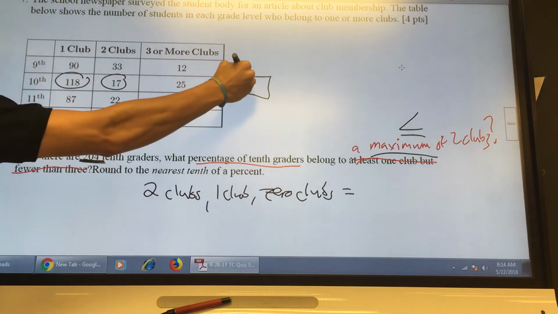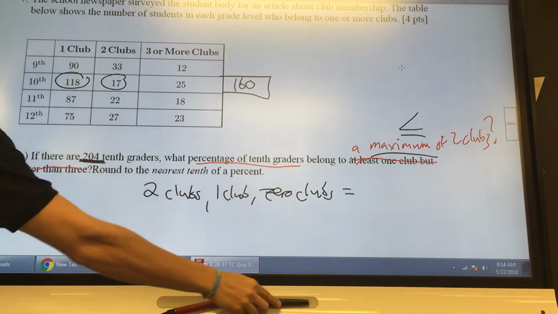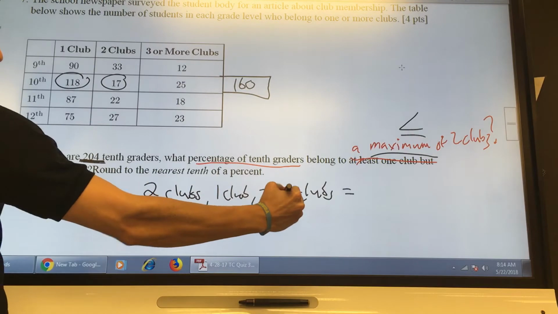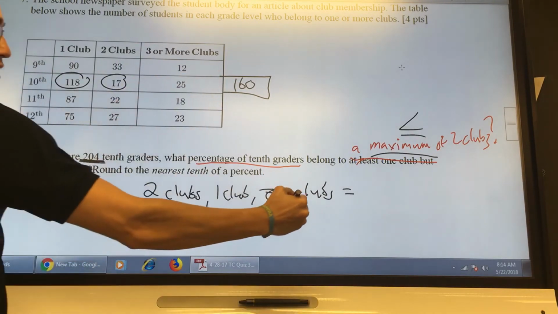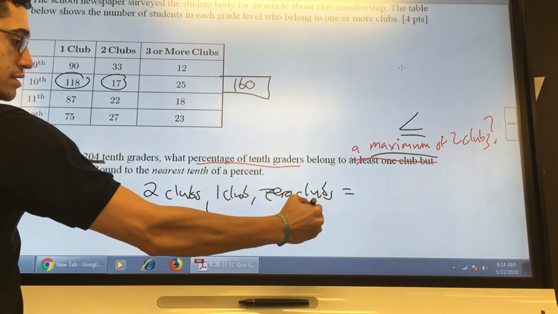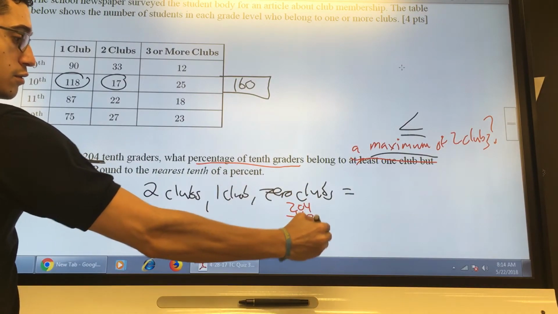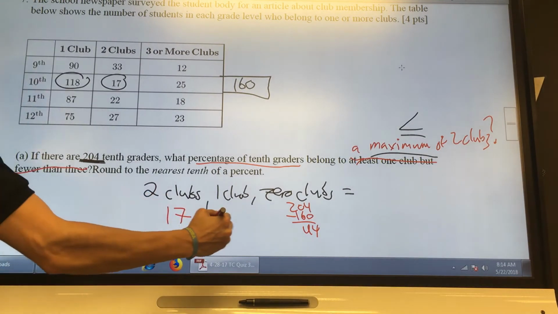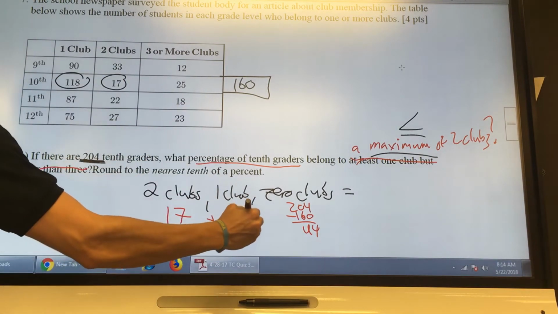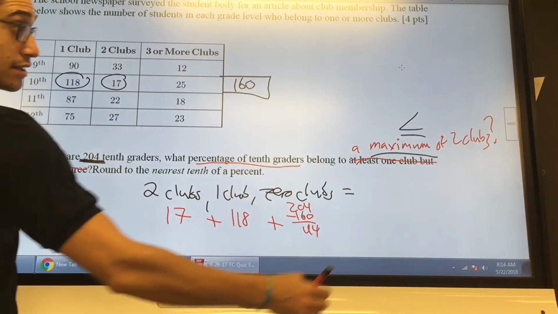When you add that up, you get 160. And then the people that are in 0 clubs will be everybody that is not in this table. So it would be 204 minus 160, which means that there's 44 people that are not in a club.